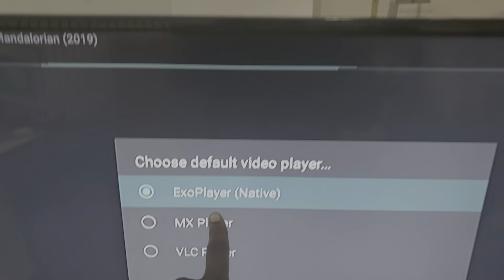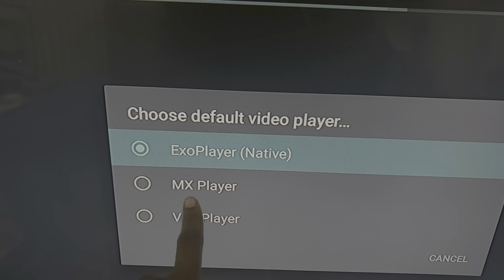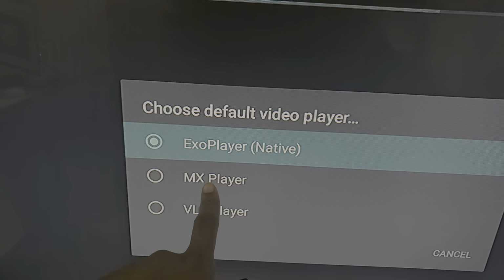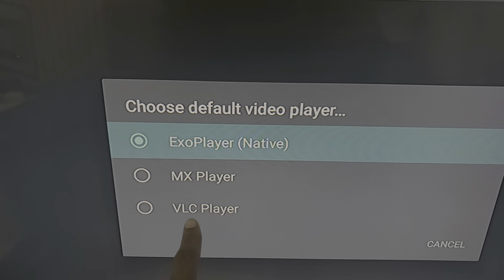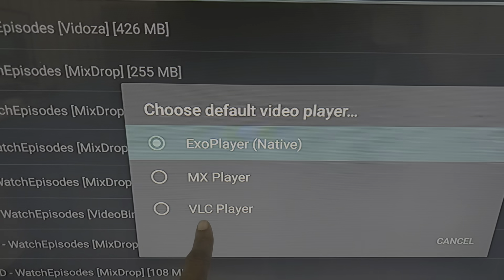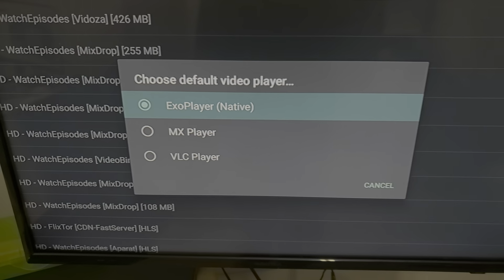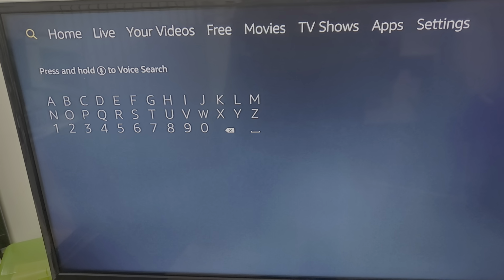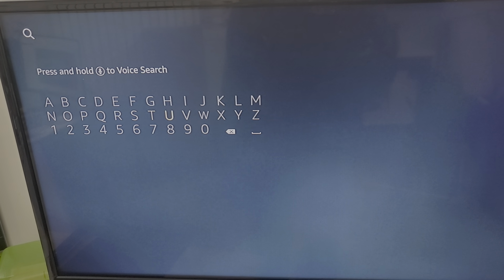So right there, if you click on that, it'll tell you can change your default player from MX VLC to the native player. Now MX is in my ES File Explorer, but VLC, I believe you can get from the App Store. Let me verify that. I'm gonna hit the home button, type in VLC.